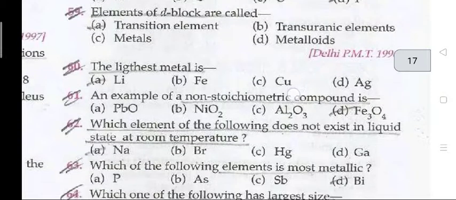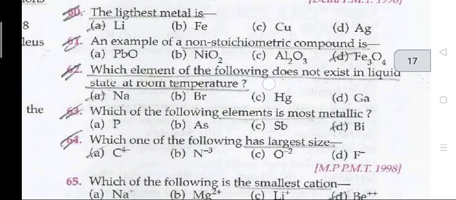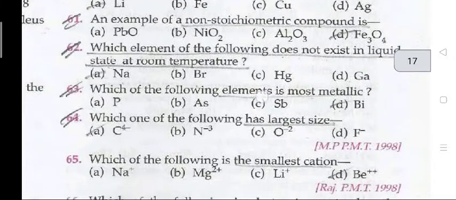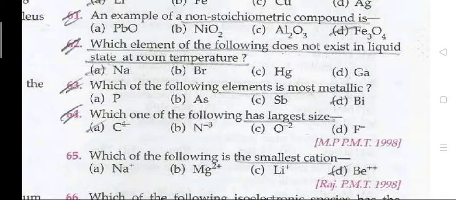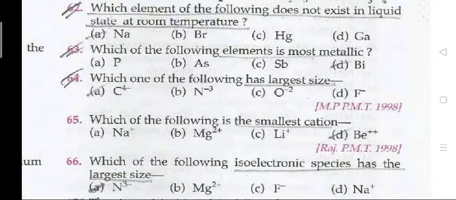Which of the following has the highest ionization? Fluorine. Question 59. Elements of d block are called transition elements. Question 60. The lightest metal is lithium. An example of non-stoichiometric compound is Fe3O4. Question 62. Which element of the following does not exist in a liquid state at room temperature? Sodium.